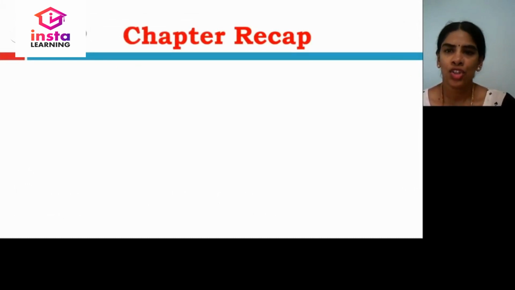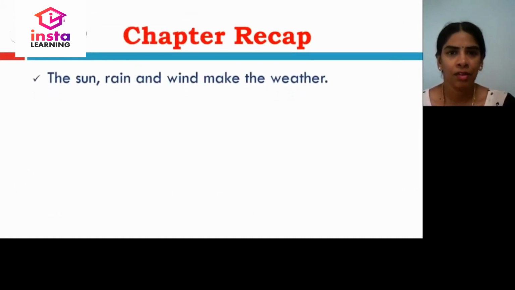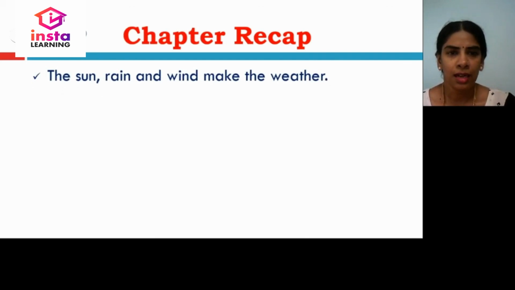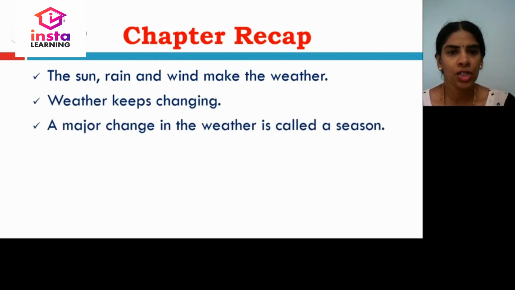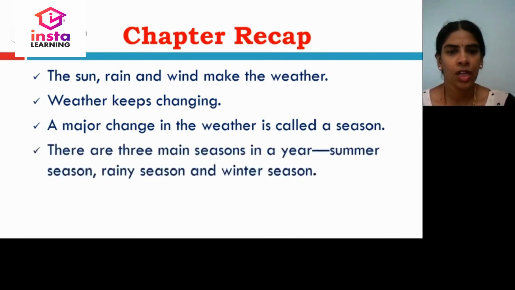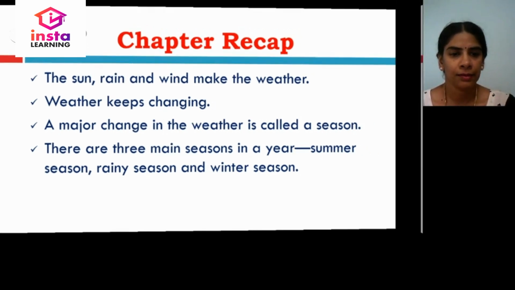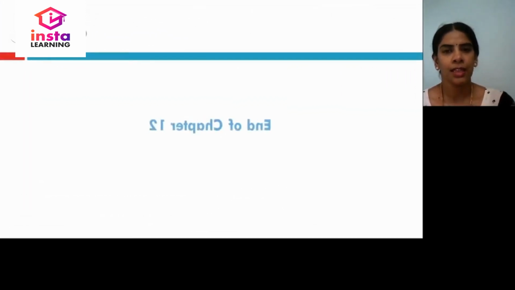Let us have a chapter recap. We know that the sun, rain and wind make the weather. Weather keeps changing. A major change in the weather is called a season. There are three main seasons in a year: summer season, rainy season and winter season. This ends the chapter 12.